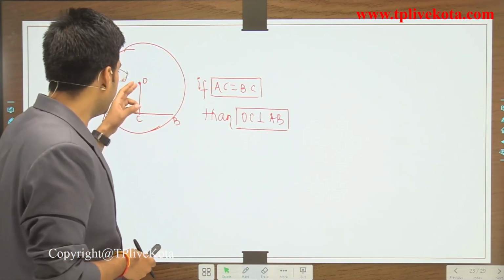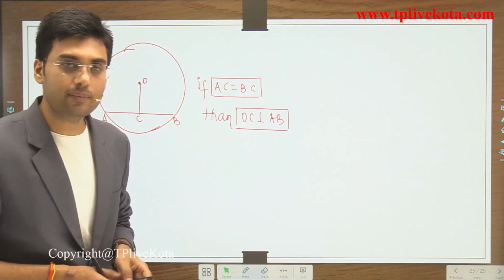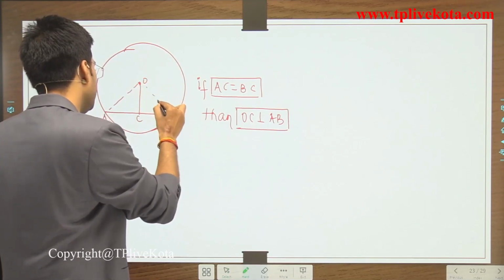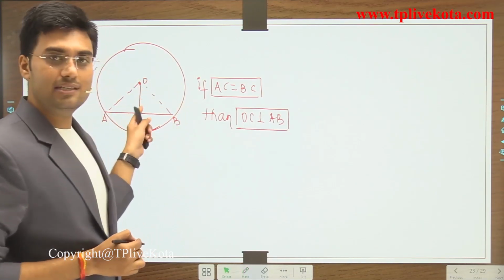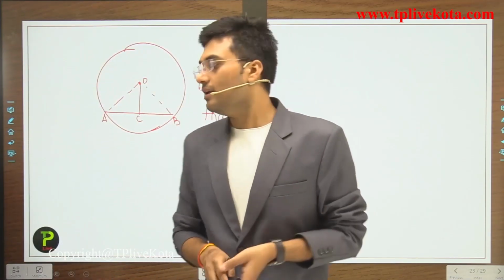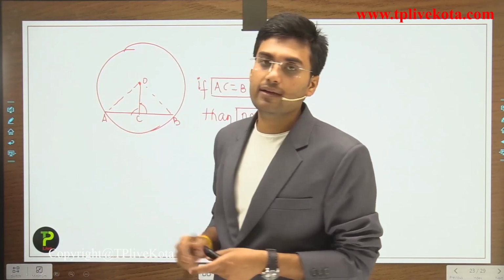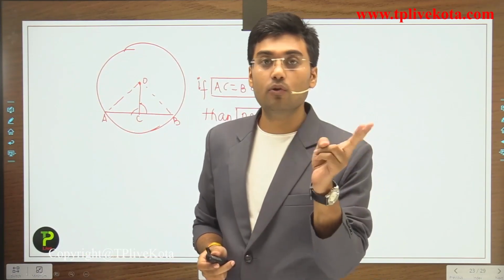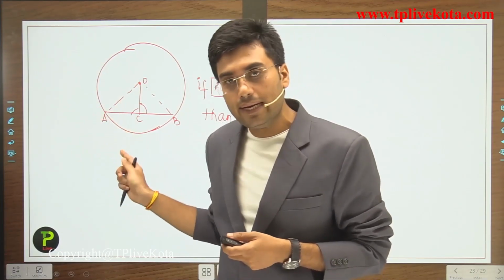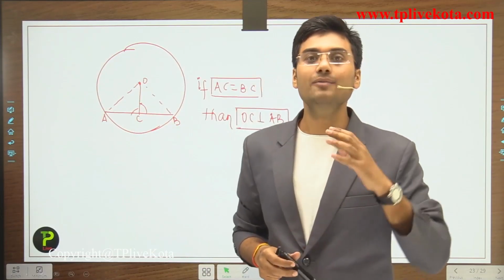And students, we can also prove this by using the congruency concept. By joining A to O and O to B, these two smaller triangles are congruent to each other, then this angle and this angle are equal. And if these two angles are equal, then the sum of these two angles is 180 degrees. So each angle is equal to 90. Then we can say that OC is perpendicular to AB.